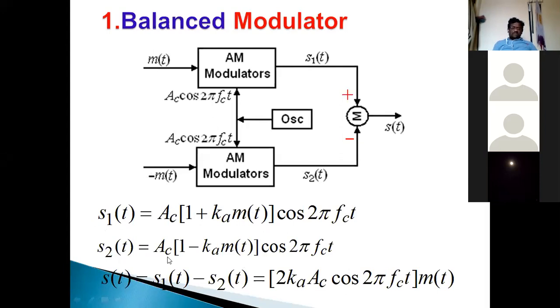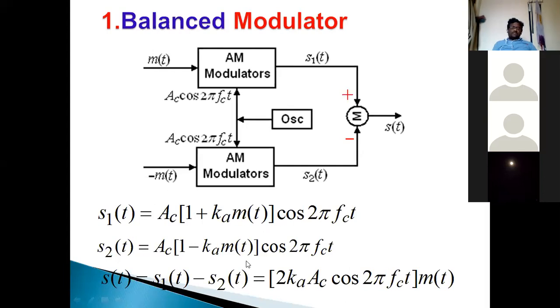Same terms: Vc is carrier amplitude, Ka is amplitude sensitivity, M of t is message signal, Fc is carrier frequency. As per the summer, this is plus M of t, so I am giving it as positive, and this is minus M of t, so it is given as negative. So we subtract the lowest value from the highest value. For that, S of t equals S1 of t minus S2 of t.